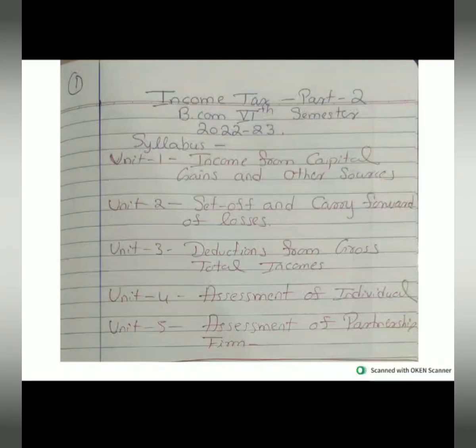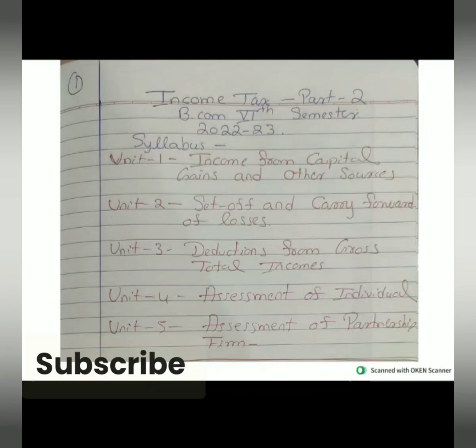Here I'm going to upload income tax part 2. This syllabus is your BCom 6th semester syllabus 2023, the present syllabus. The first unit heading is income from capital gain and income from other sources.